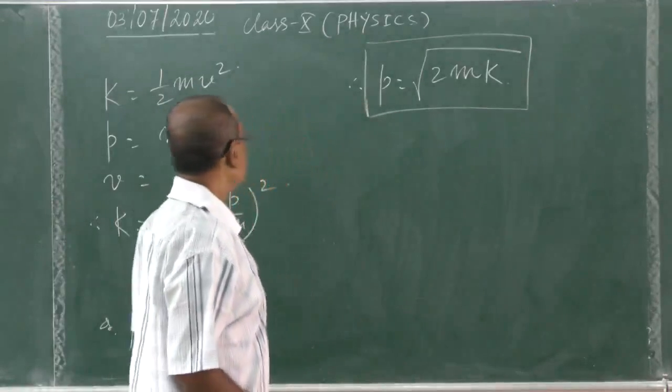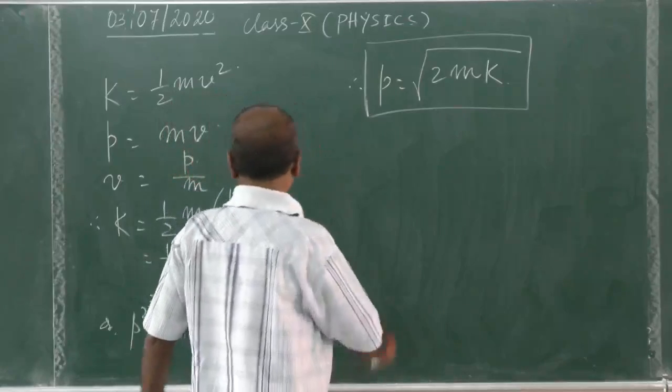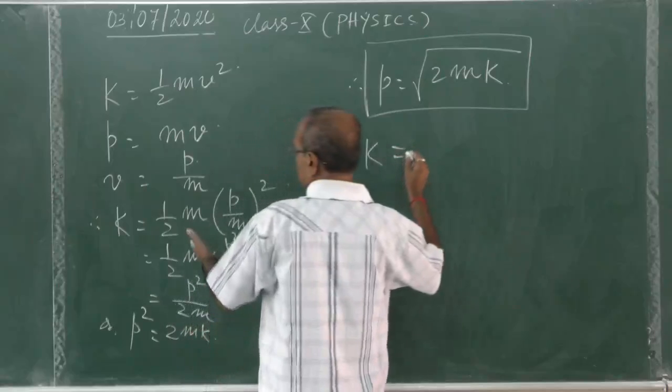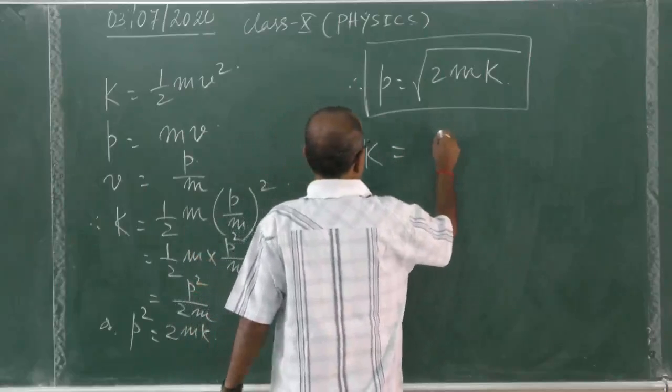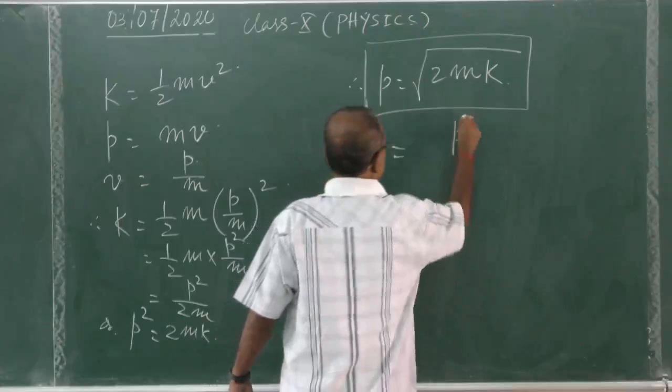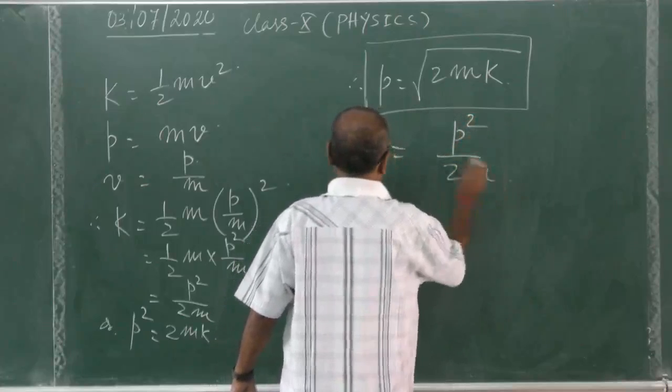Now the other way, kinetic energy K, you can write, equal to p square by 2m.